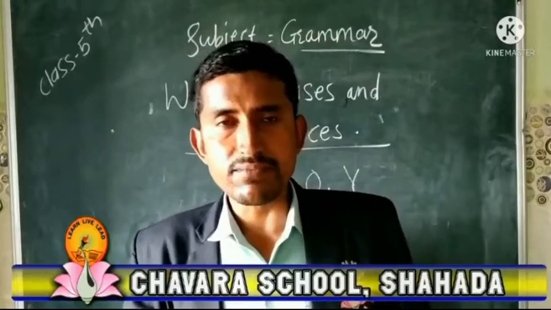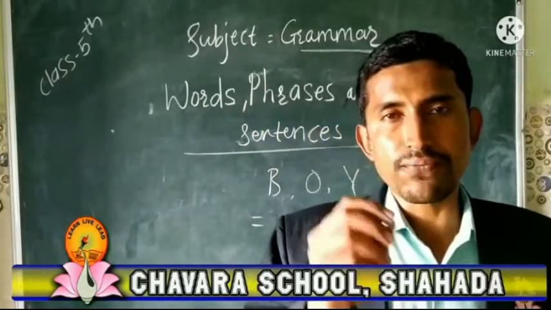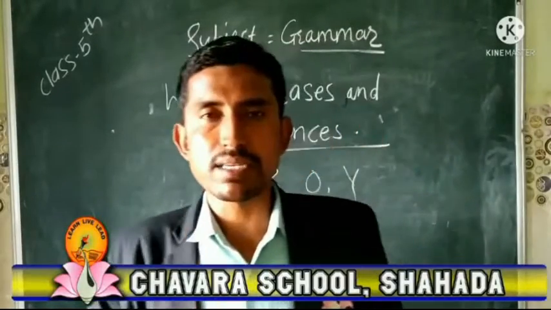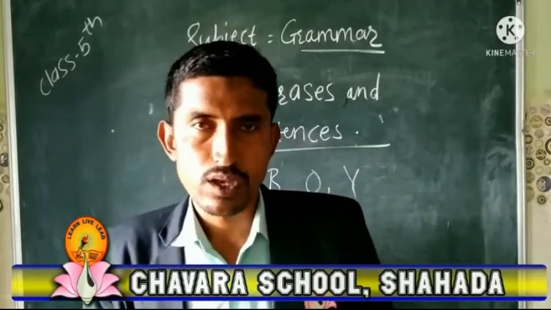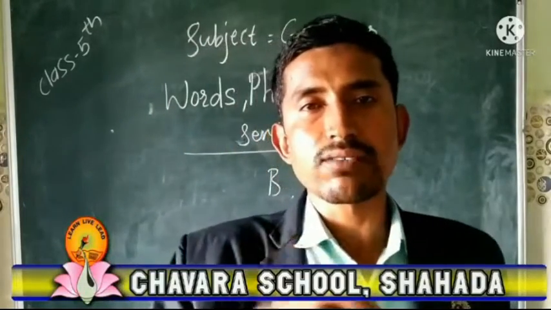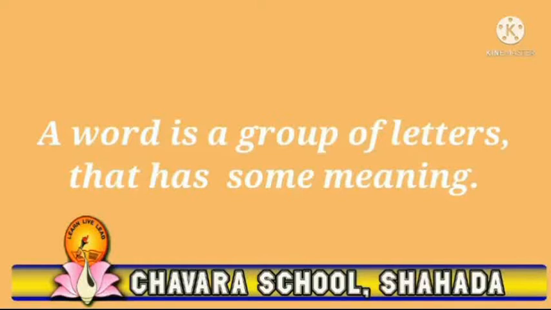After getting this information, we can define what is meant by word. The definition of a word is on your screen. A word is a group of letters that has some meaning.